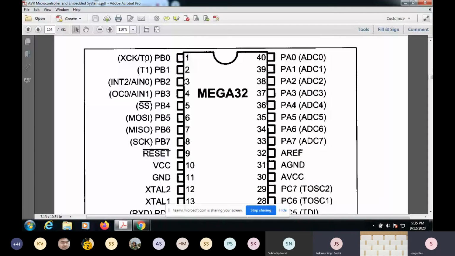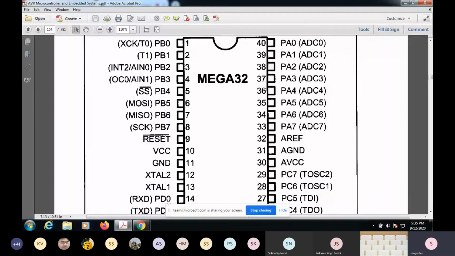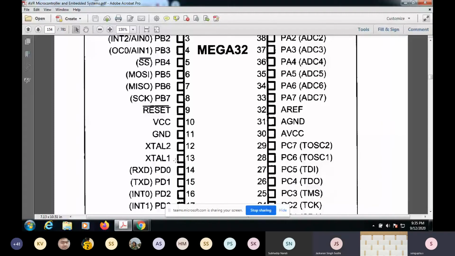No, I told you an example. I told you, give some example, right? So this can be used as an input output. It can be used for this clock also. Are you talking about this one, or which one? No, not this one, the external one. This will be connected to the clock. Okay, this is for clock.